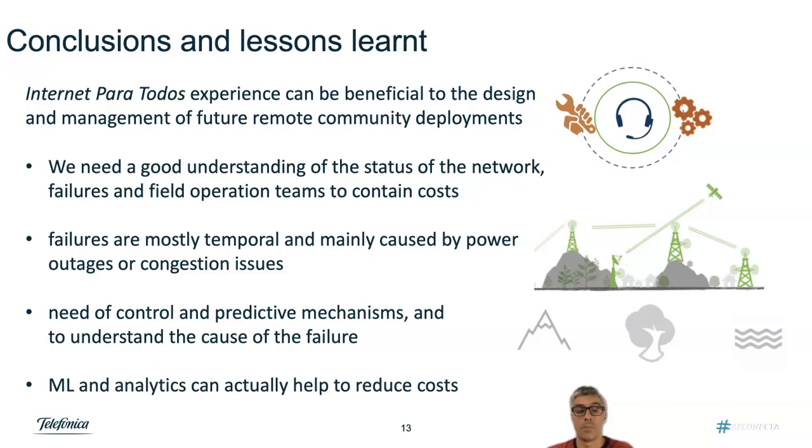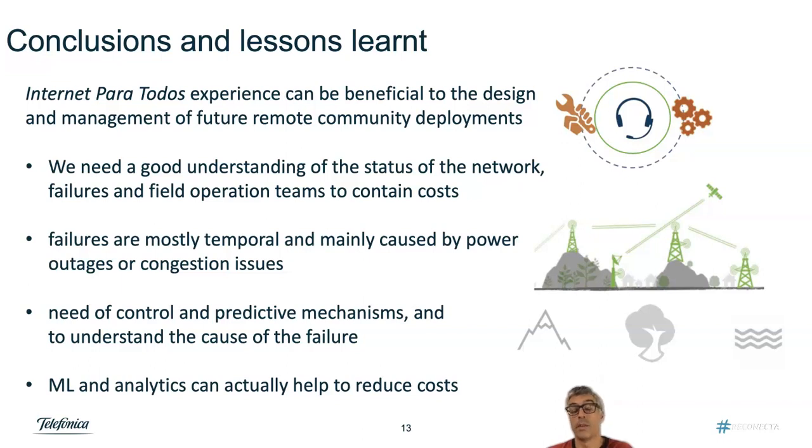Another important outcome of the work is that failures are mostly temporary, caused by power outage and congestion issues. This tells us that we need control and predictive mechanisms to schedule interventions, and that's actually something that we have been showing in the work. And second, it can clearly indicate some of the main causes, helping the operation team either to identify long-term fixes or to provide the operation team with the proper tools for the on-field intervention.